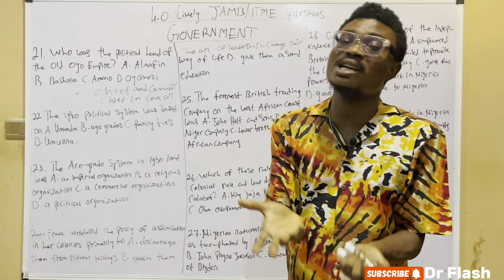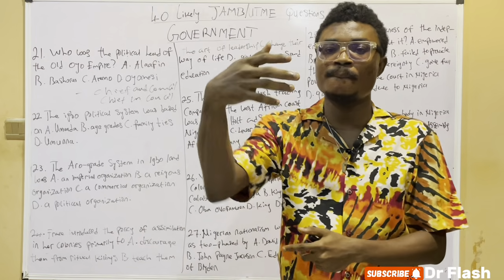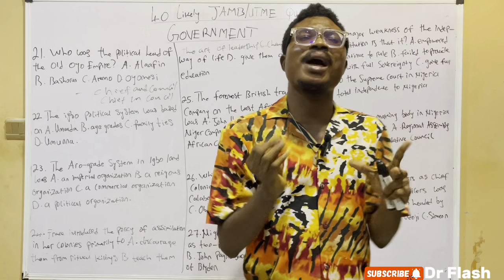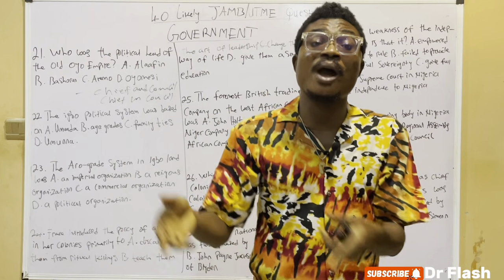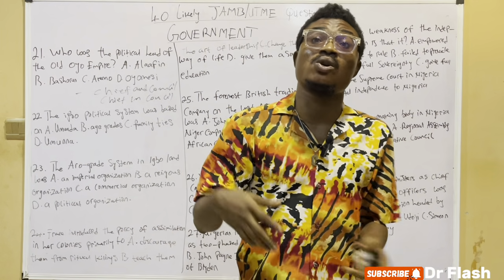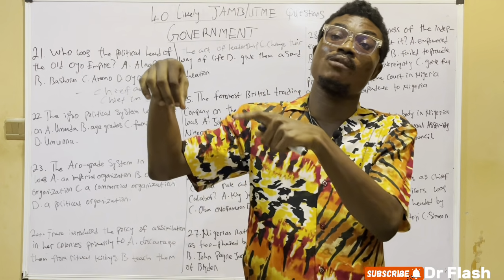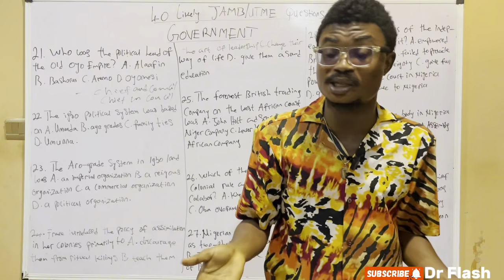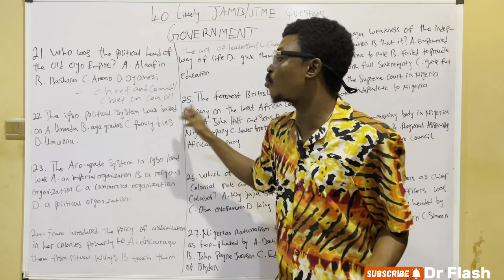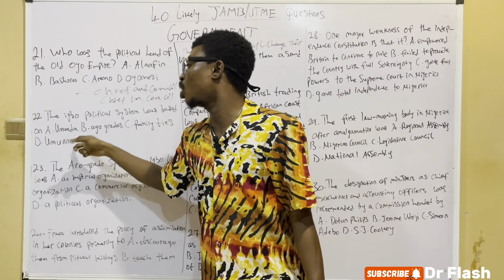And as a decentralized system of government, the Igbo are usually based on different structures. Because we have the Umuada, we have the Umuana, we have the Amala, the council of elders. We also have the Opala, who is also the judge, the elders of the kindred, and other rulers, other leaders. But then the Igbo political system was based on A, Umuada, B, age grade, C, family ties, and D, Umuana.